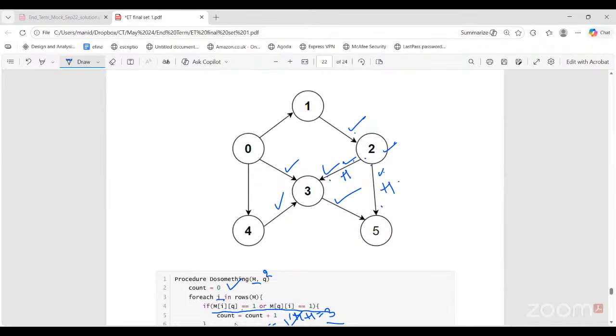And again from any other node to node 2, how many edges are there? That is, how many incoming edges does node 2 have? Only one. So count will increment once here also. So 1 plus 1 plus 1, 3.